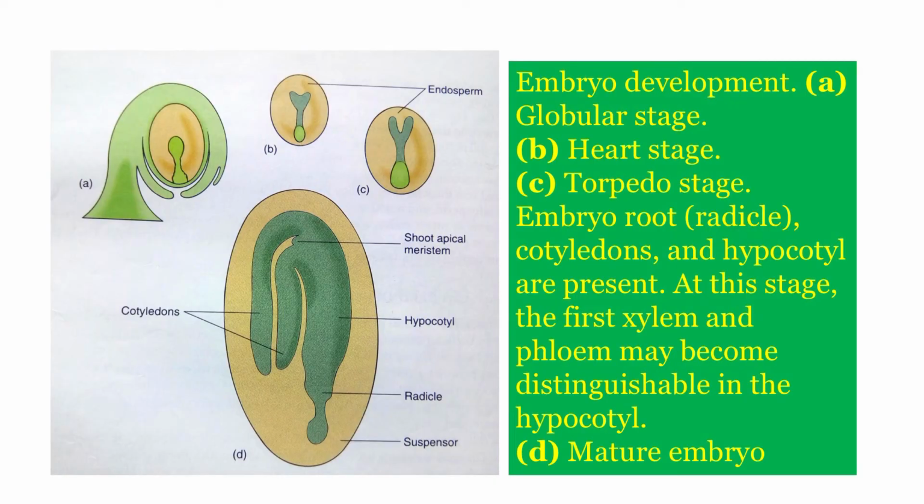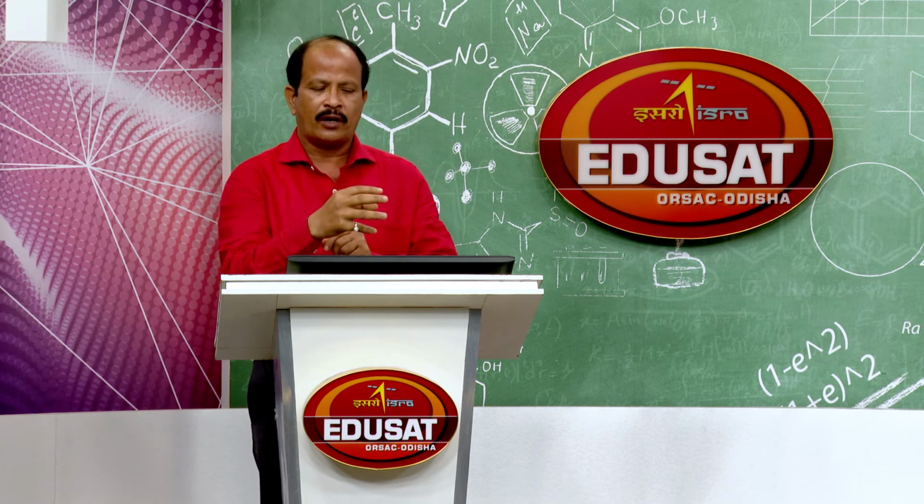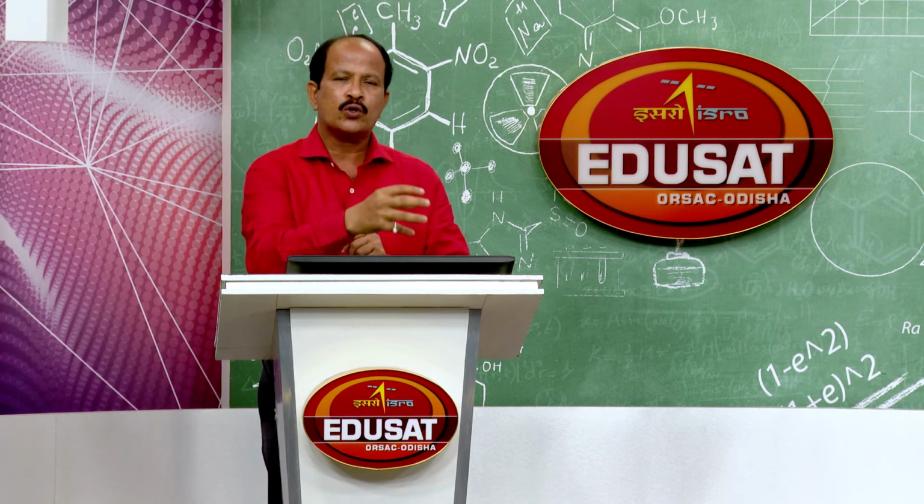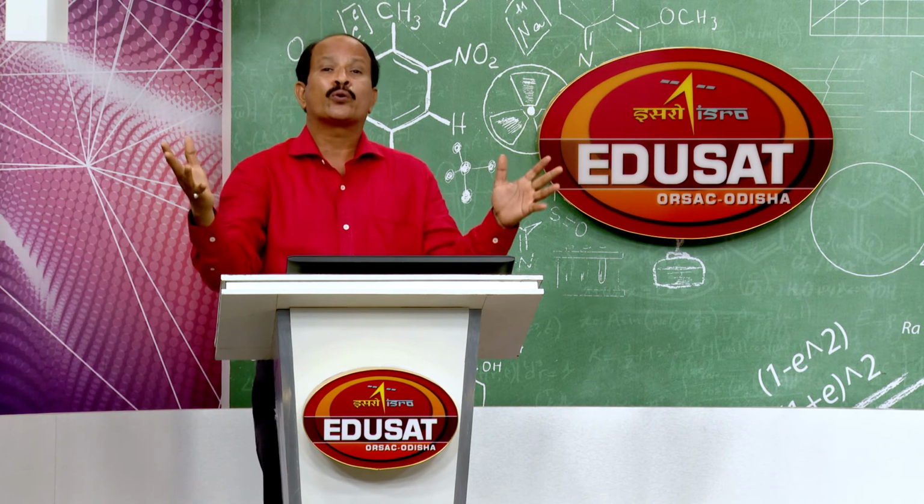Now, you can look at the embryo: when the zygote divides, it gives rise to a multicellular structure and there is polarization, giving rise to the embryo proper and a suspensor cell. The suspensor is a transfer cell, it transfers nutrients from the endosperm to the embryo. There is a basal cell through which the nutrients from the endosperm are diverted to the embryo, so that the embryo grows.